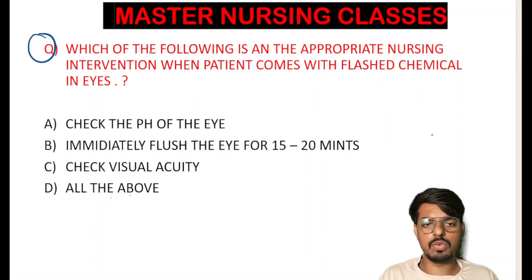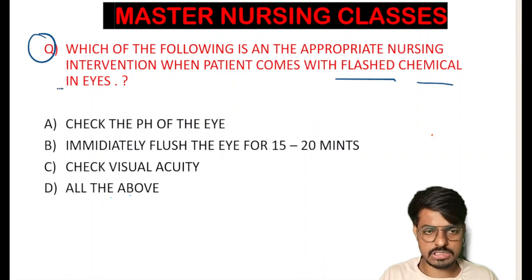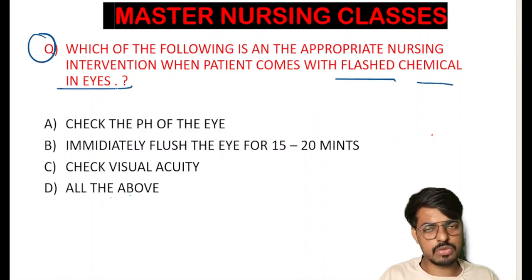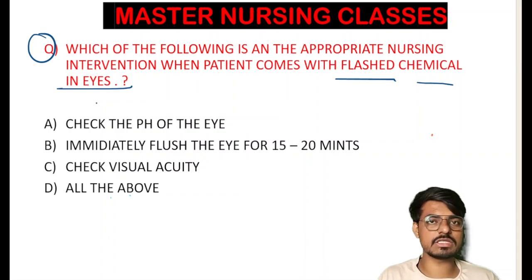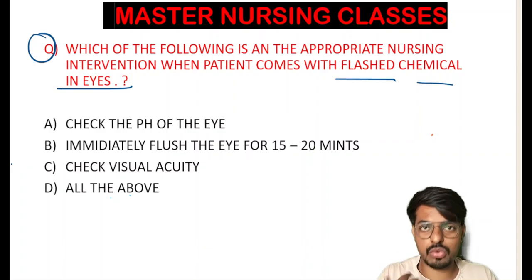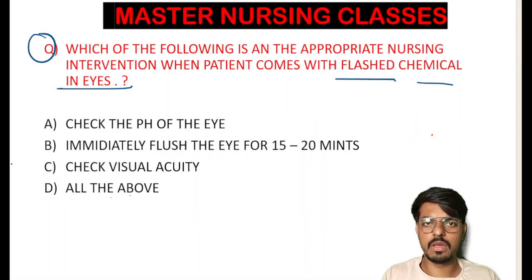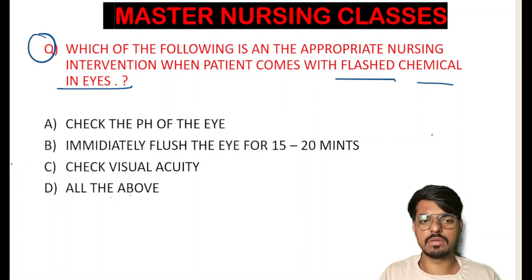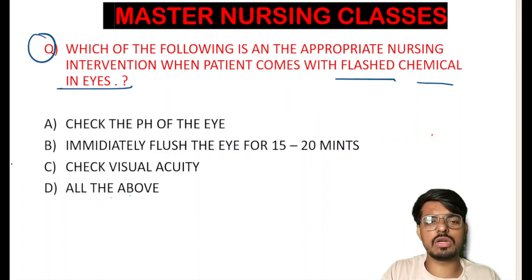The question is very simple. Which of the following is an appropriate nursing intervention when the patient comes with a flashed chemical in the eyes? A person who is working in chemical factories, a person who is working in labs, and students doing practical work in the labs: at that point of time, there is a chance of chemicals flashing into the eye. So what do we have to do as nursing officers in order to prevent further damage to the eyes by the chemicals? Which is the important nursing intervention we have to do here?